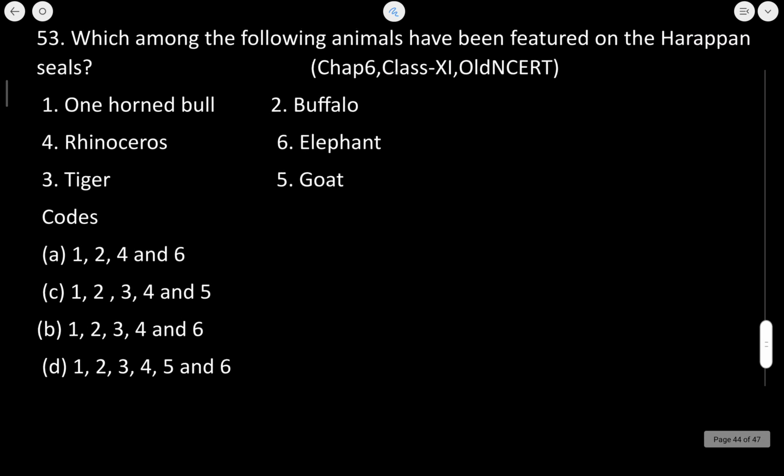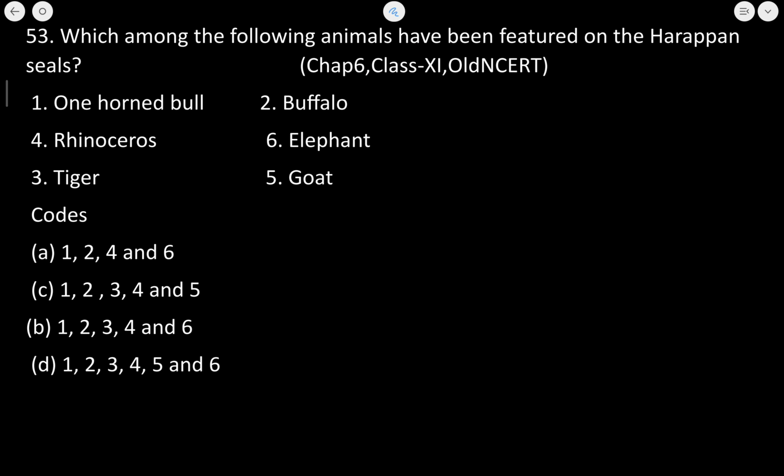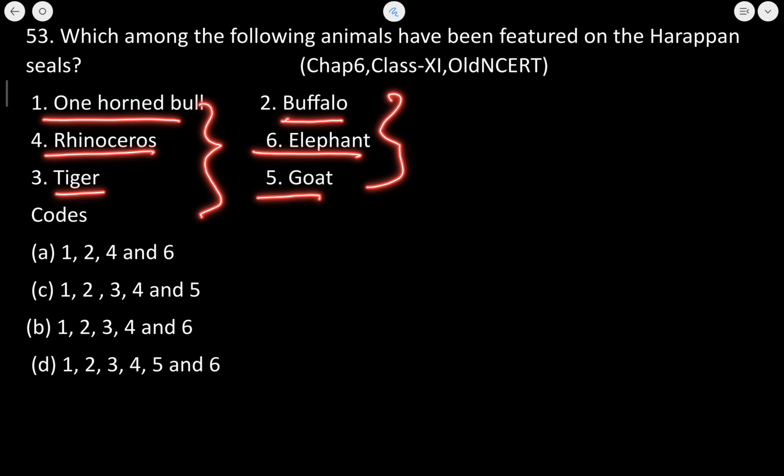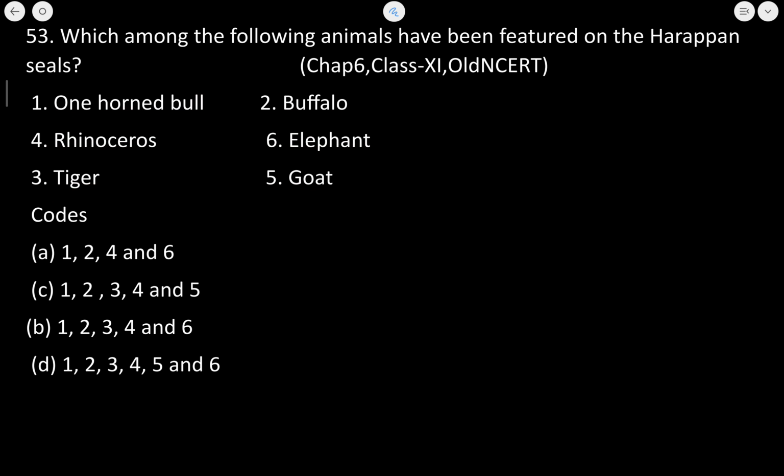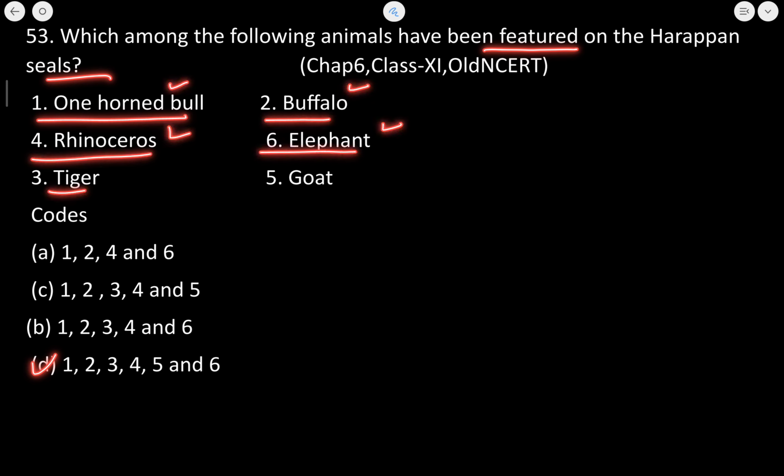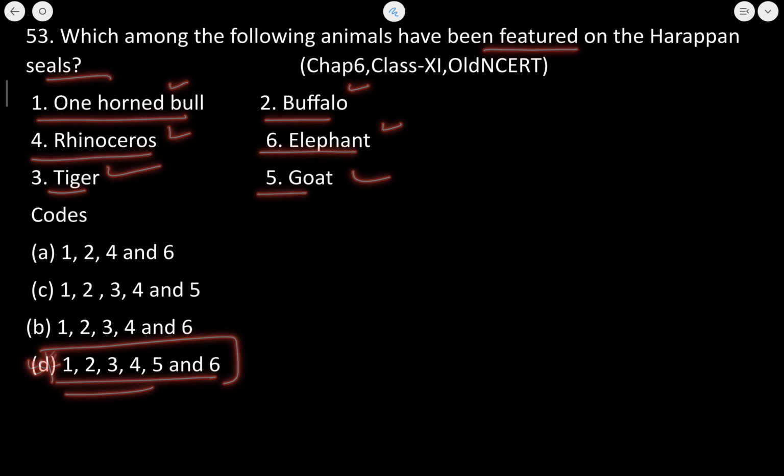Next देखते हैं. Now this statement is, which among the following animals has been featured on the Harappan seals? One horned bull, buffalo, rhinoceros, elephant, tiger, goat. So all of the given options here have been featured in the seals. ठीक है, one horned bull, buffalo, rhino, elephant, tiger, goat, all of these have been included. So D is going to be the correct answer to this question.